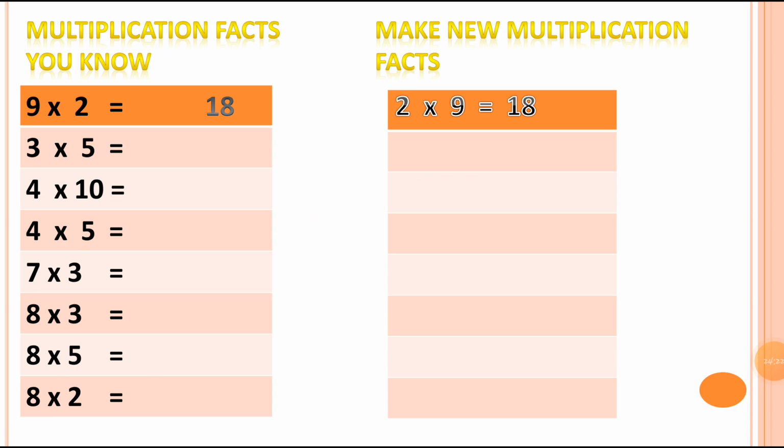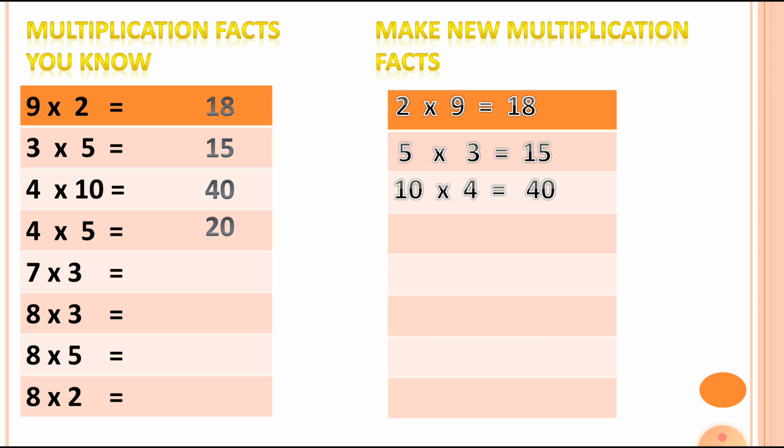Here 3 5s are 15, so we can write down 5 3s are 15. Then here 4 10s are 40, so the new multiplication fact is 10 4s are 40. Then the next one, 4 5s are...